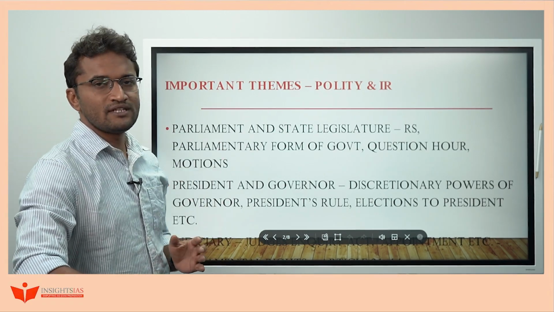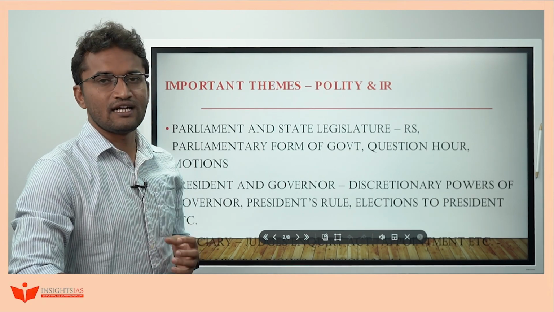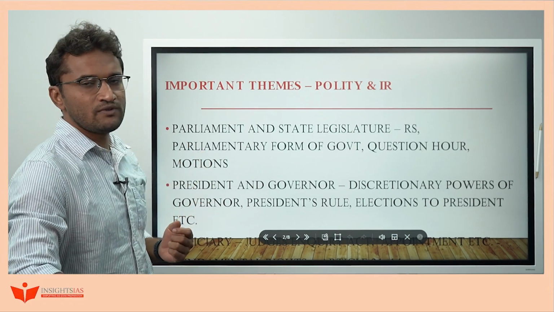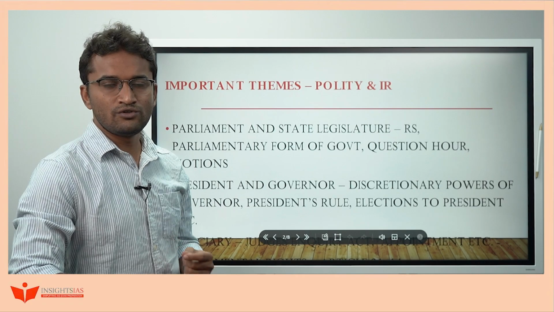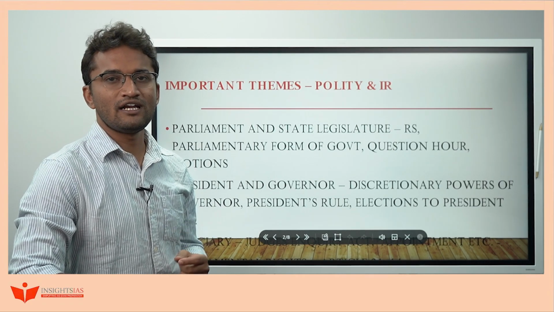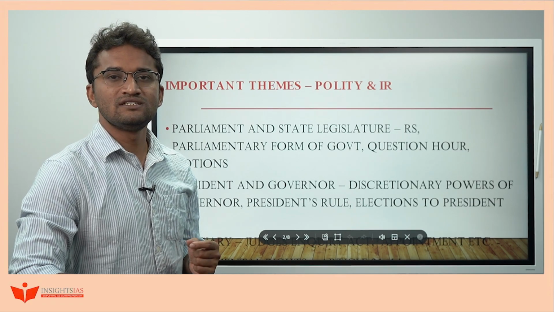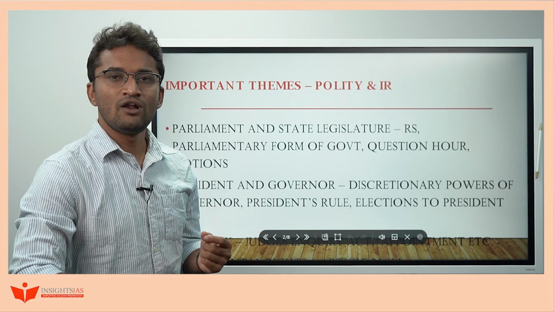If you go through the previous year papers from 2021 to 2011, we come to understand that a good number of questions are coming from certain areas. The first and foremost one is the parliament and the state legislature. Each and every year, there are at least 2 questions from the parliament or state legislature section itself. For example, which of the following best describes the parliamentary form of government? The powers of Rajya Sabha compared with the Lok Sabha.